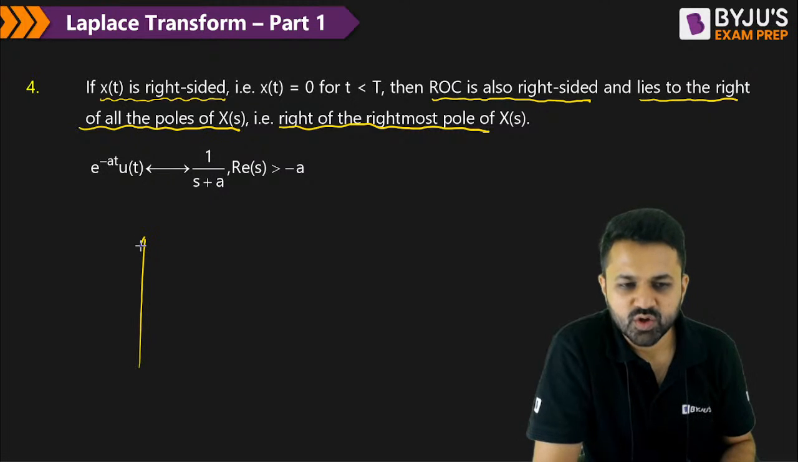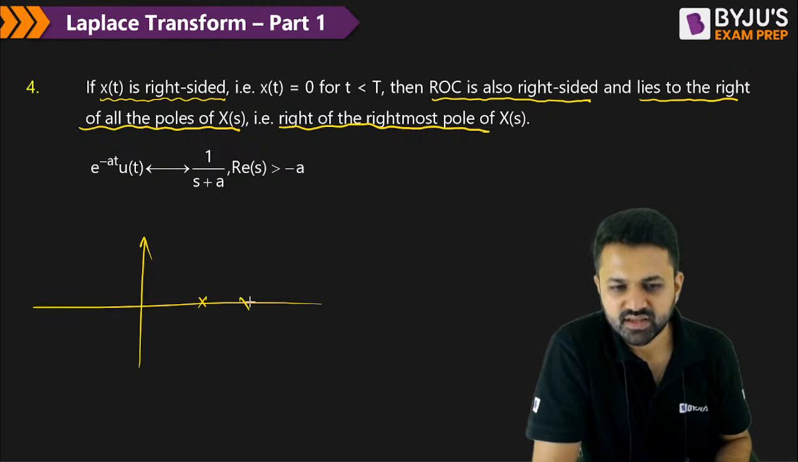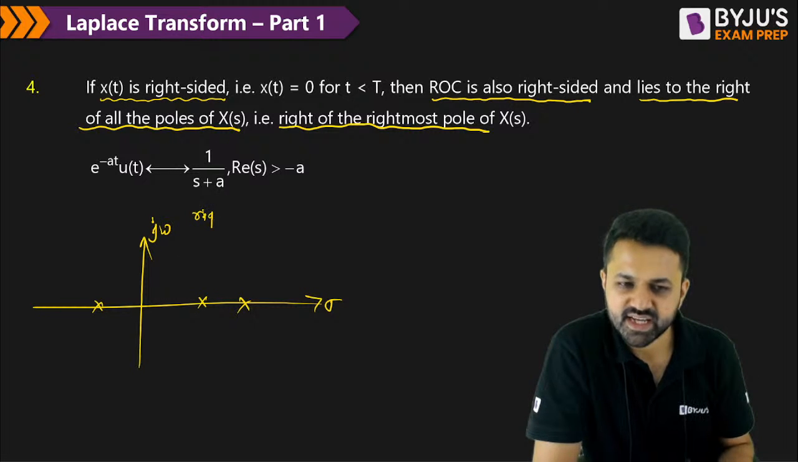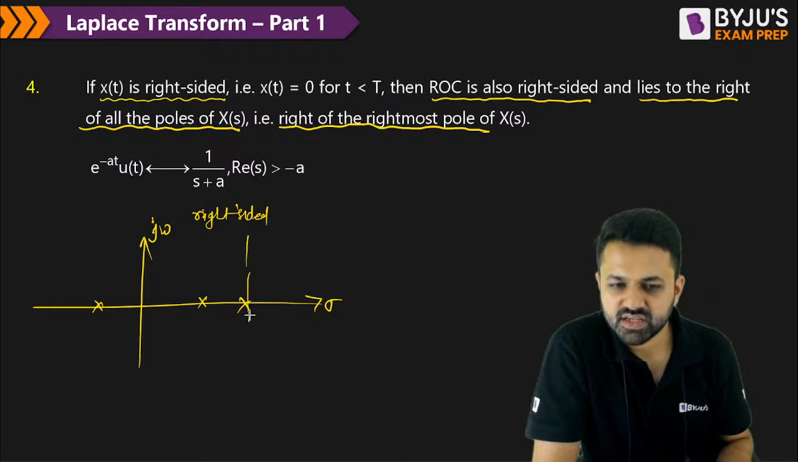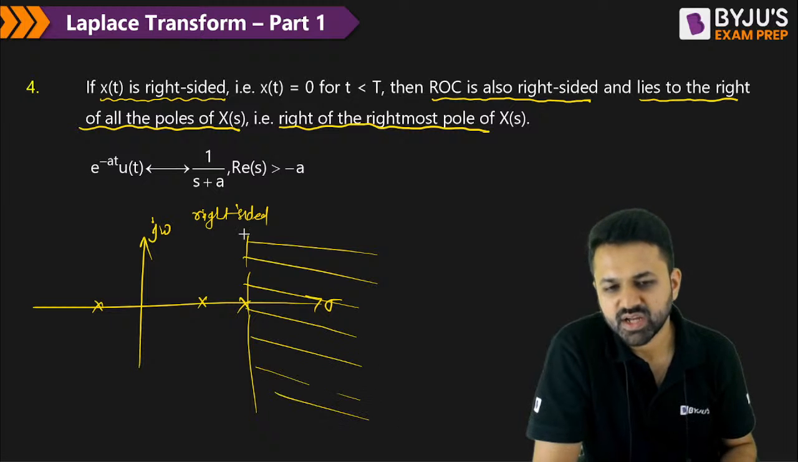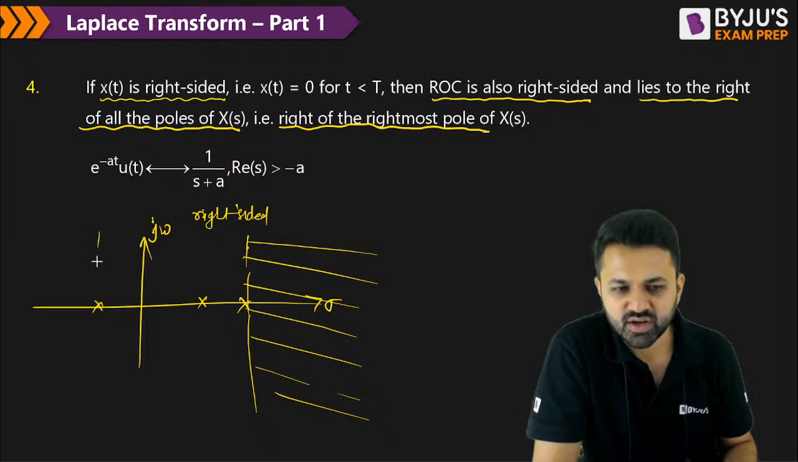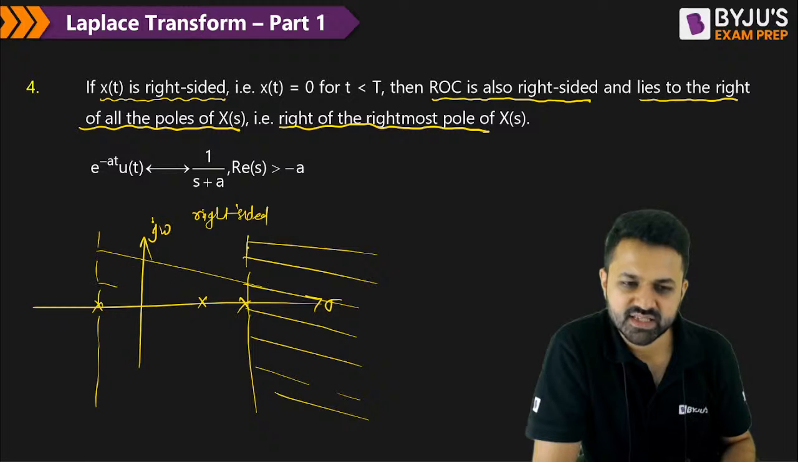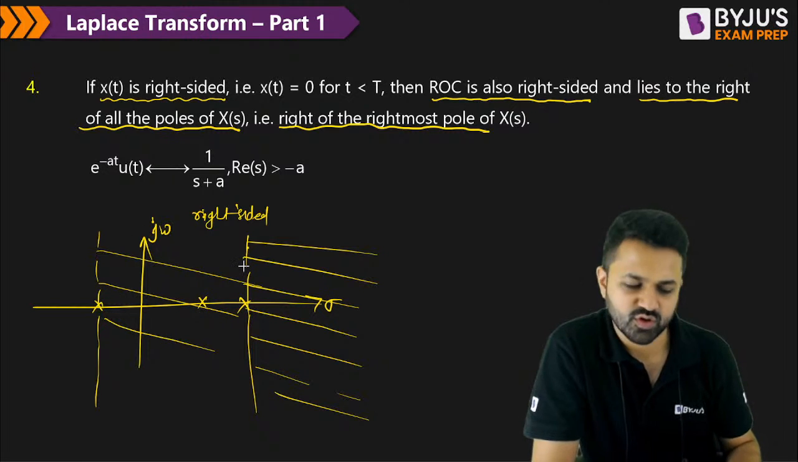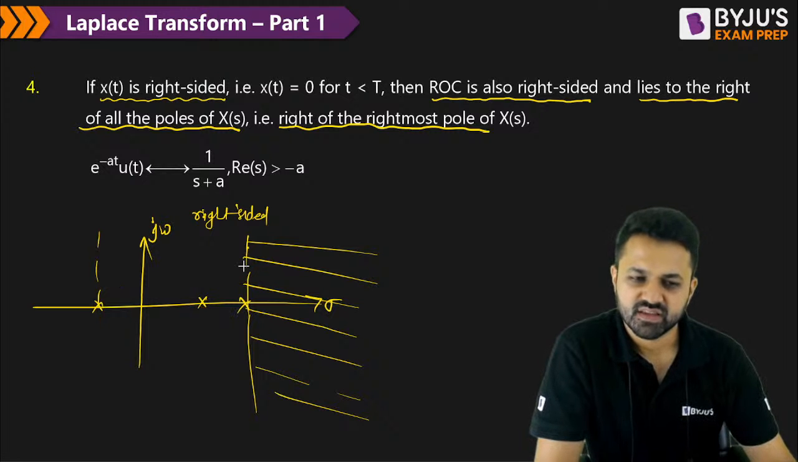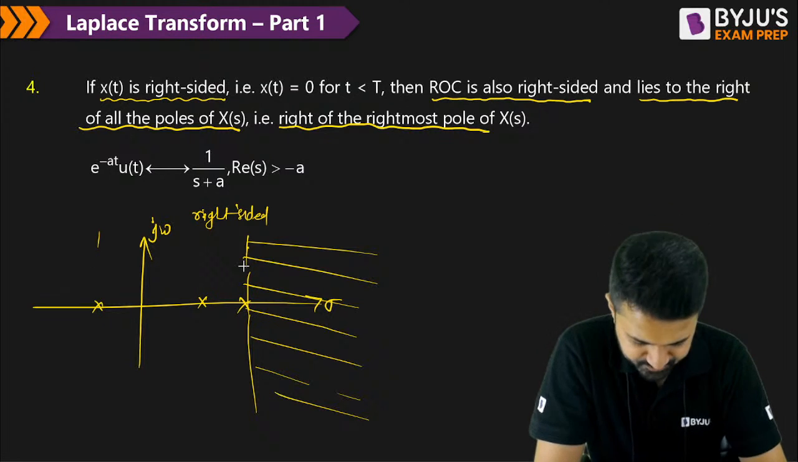Suppose you have multiple poles like this, and the signal is right-sided. Then the ROC is the right side of the rightmost pole. You cannot have the ROC like this, because if you take the ROC in this way, it will contain the poles also, and we have already written that the ROC will never contain a pole.